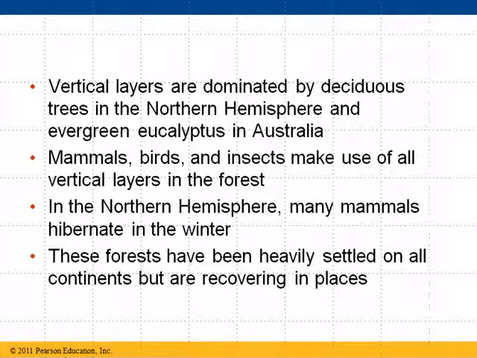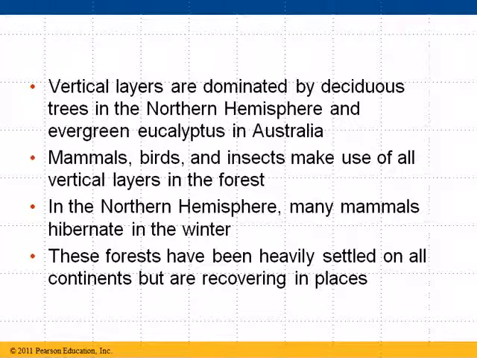Tons of mammals and birds and insects and reptiles live in these areas, and in many parts of our world in the northern hemisphere it gets pretty cold in these forests in the winter, so a lot of the animals hibernate. So there are bears and squirrels and other creatures that hibernate over the winter. Lots of these forest areas have been heavily impacted by man. A lot of them have been cut down and settled, and we've built roads and highways and cities, but some of them are still pretty much like they were hundreds of years ago.